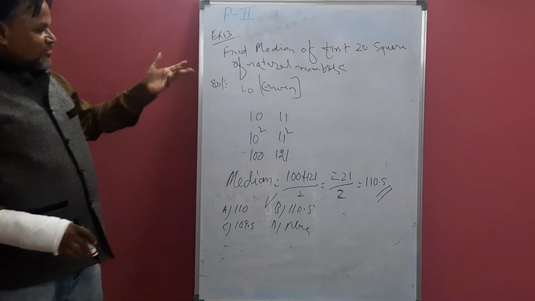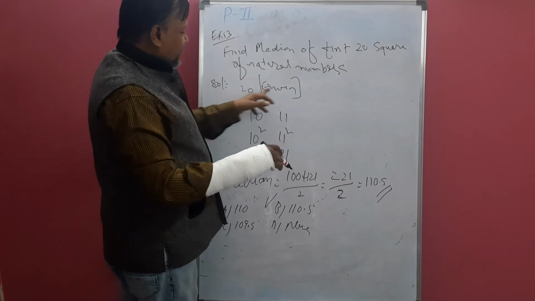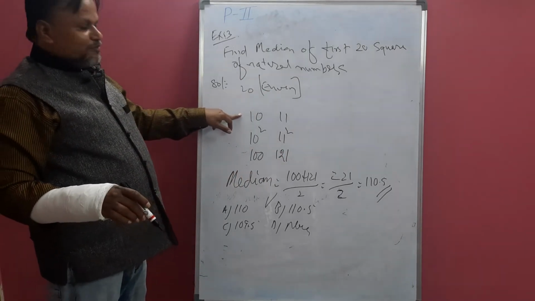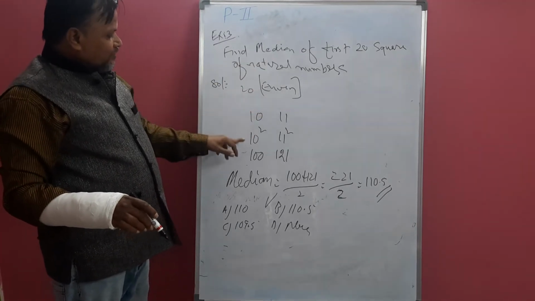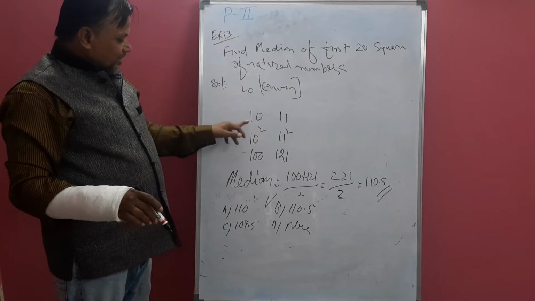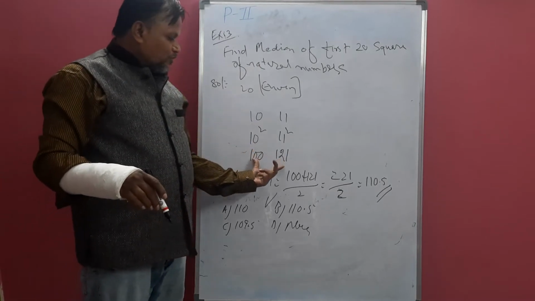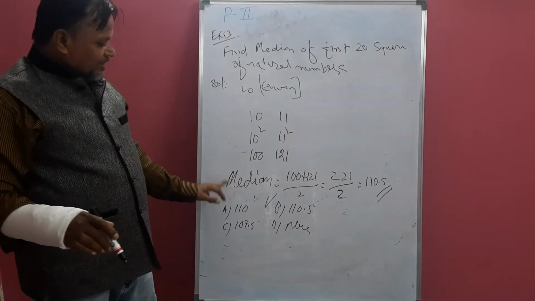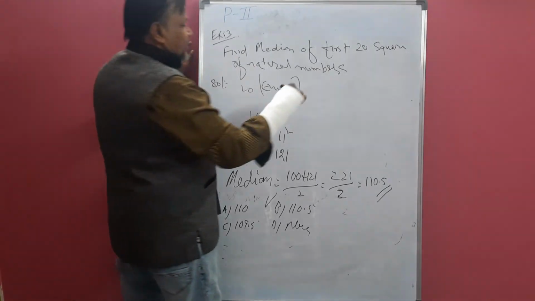Okay, so this is a shortcut. What I have done: 20 is even. Whenever it is even, by 2 you will get the 10th number and the 11th number, and we square those given. 10 squared is 100, 11 squared is 121. The median of these two numbers, the average of these two numbers, is the median. So according to this we can solve. There is no need to write the procedure.